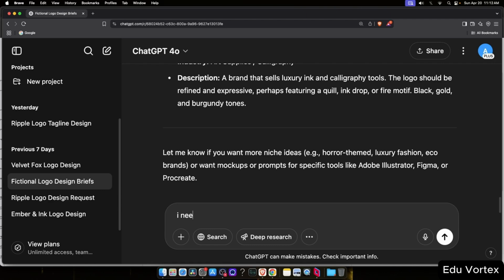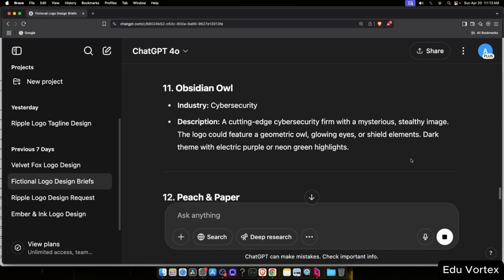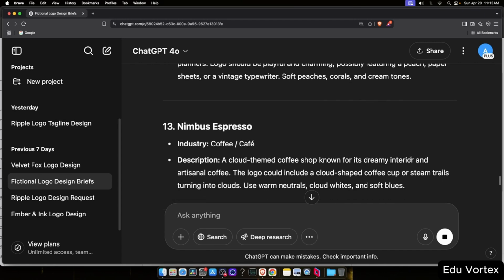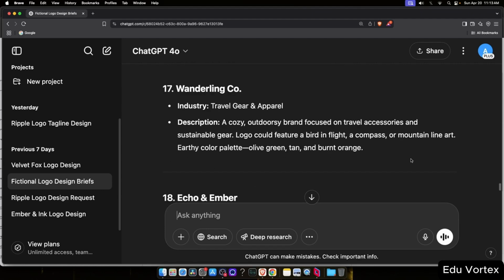To begin, I'm going to ask ChatGPT to suggest some fictional logo ideas. These are completely made-up names, just to give us a creative base to work from. I'll scroll through the list and pick one that catches my eye.